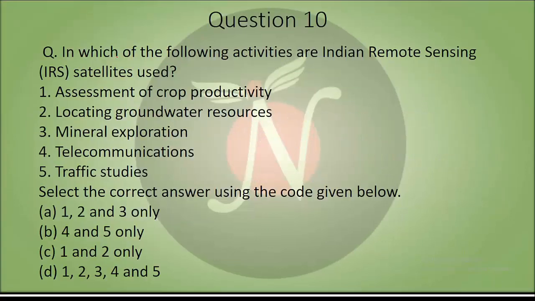Now the 10th question. In which of the following activities are Indian remote sensing satellites used? 1. Assessment of crop productivity, 2. Locating groundwater resources, 3. Mineral exploration, 4. Telecommunications, 5. Traffic studies. You can select the correct answer using the code given below. You can pause the video and try to answer.